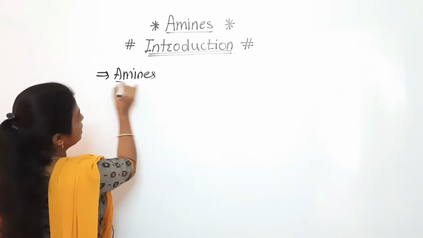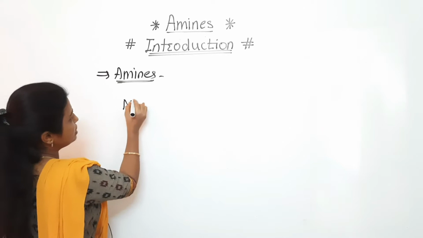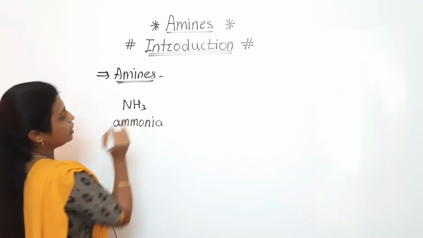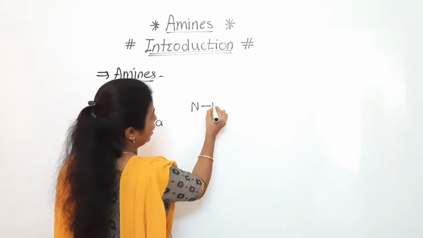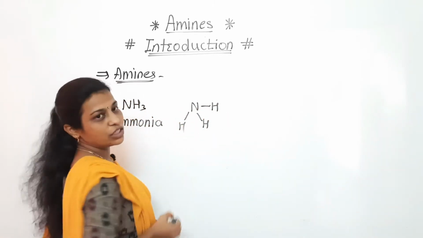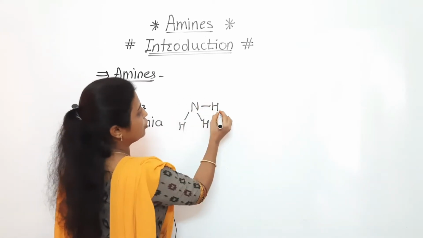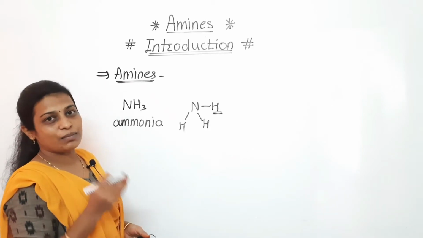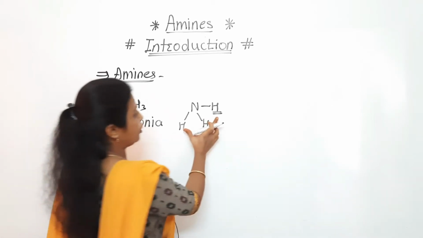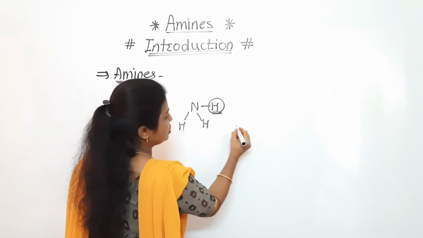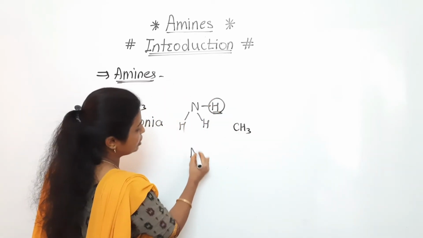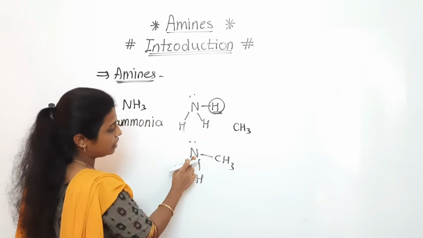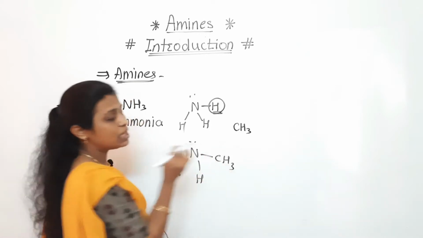Simply we can say that, as we know, ammonia means NH3. In that ammonia, there are three hydrogen atoms on nitrogen. Out of these three hydrogen atoms, one or more than one are replaced by an alkyl or aryl group. For example, if this H is replaced by CH3, then its structure will be CH3, H, H, meaning nitrogen with two hydrogens and one alkyl group.